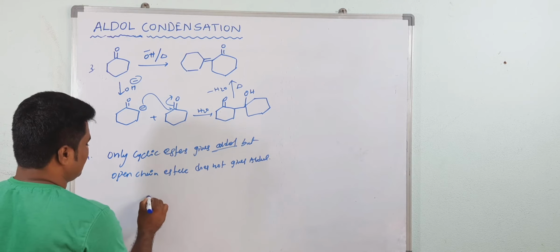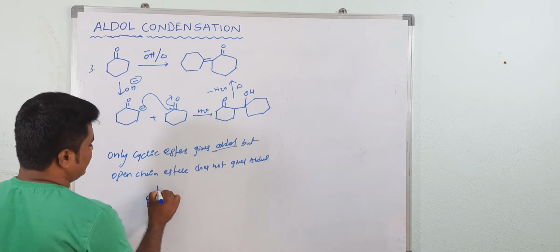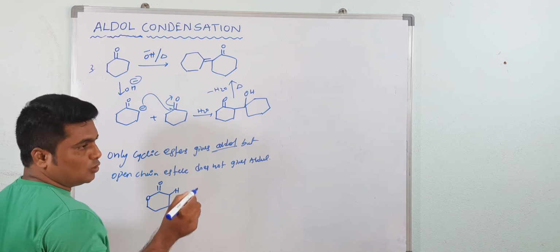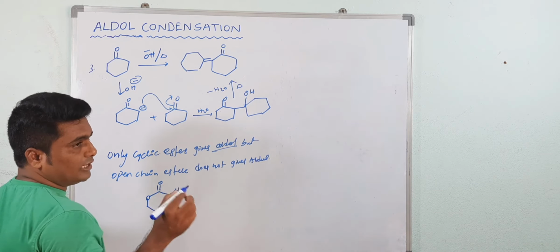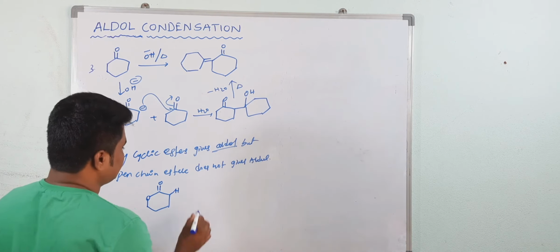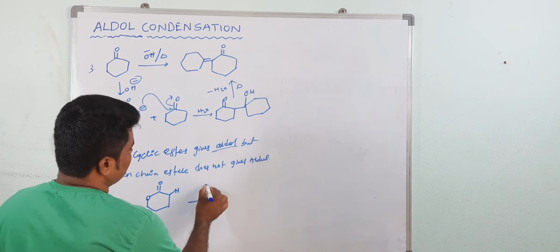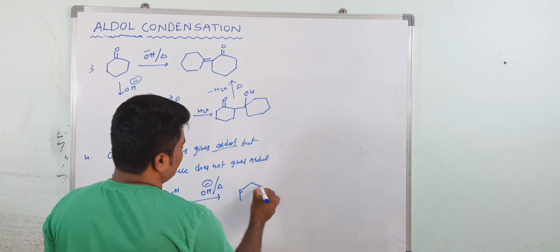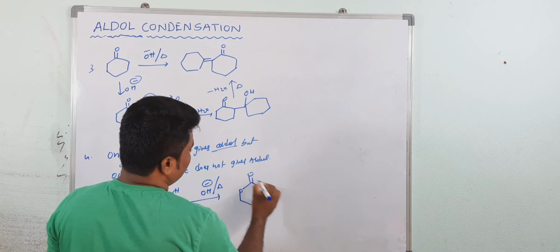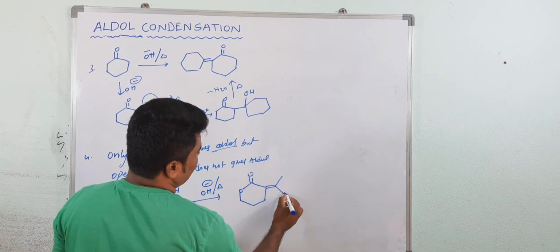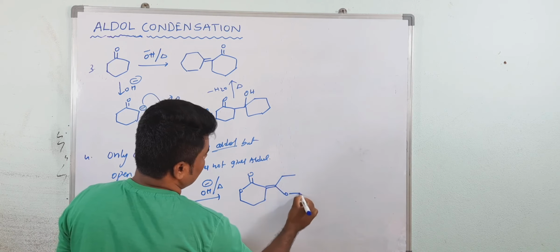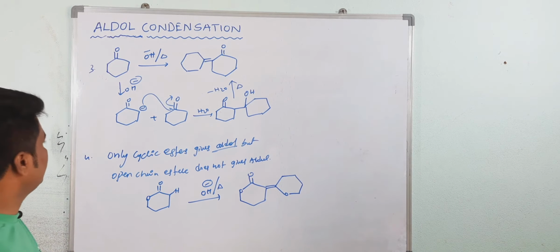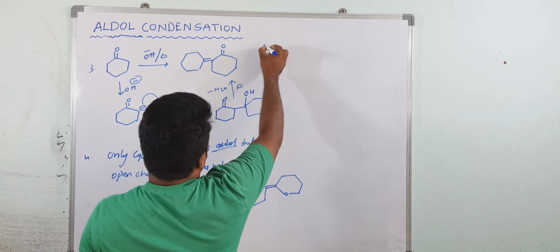See here, cyclic esters have more acidic hydrogen. In the open chain, due to resonance of the lone pair, the electron withdrawing nature of the carbonyl group decreases. So here, if you add alkaline condition and heating, you will get directly the alpha beta unsaturated compound. Understood? So these are some examples of aldol condensation. Now next, fifth example.